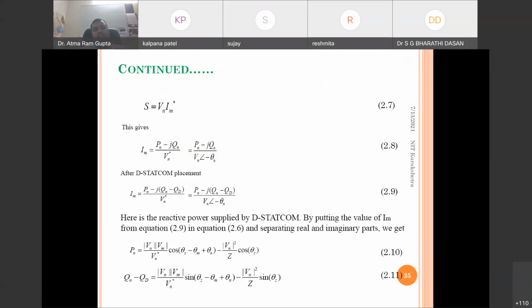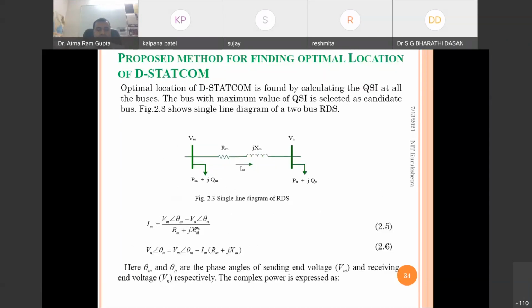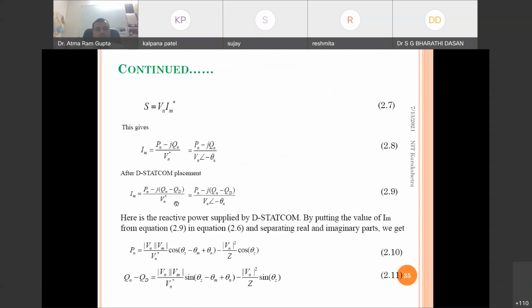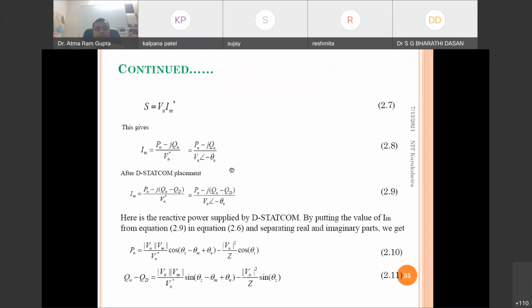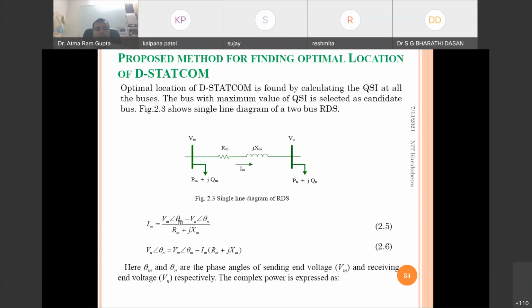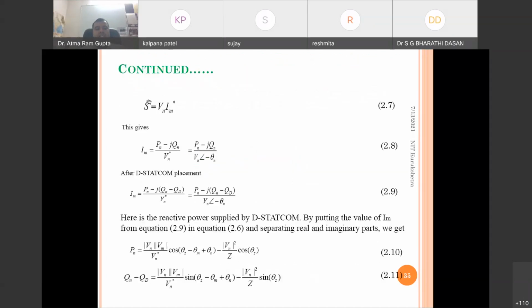After that, the apparent power, we know S equals V I star. Here we are calculating the apparent power. Im can be calculated from here: the branch current is Vm minus Vn upon Rm plus jXm, as we have seen. Another thing is that S equals V I star, so I star equals S by V, and I is S by V whole star.